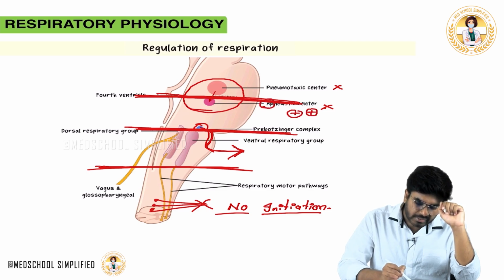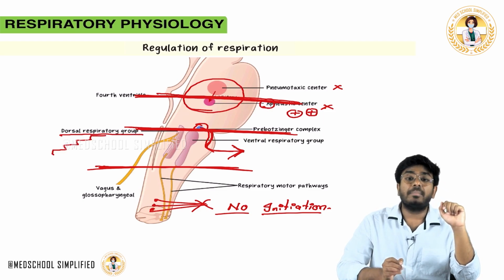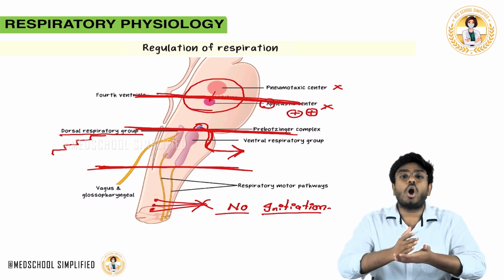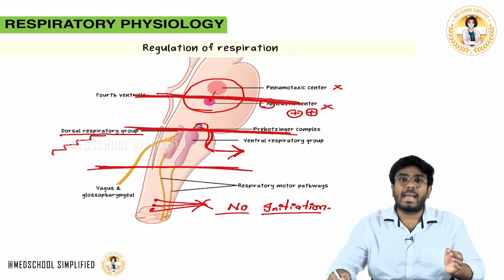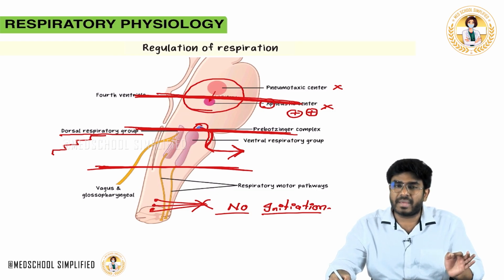Now the apneustic center is kept activated. The apneustic center will stimulate the dorsal respiratory group, which keeps producing the ramp signals. Ramp signals will cause prolonged inspiration, which is also called apneusis or inspiratory spasms.